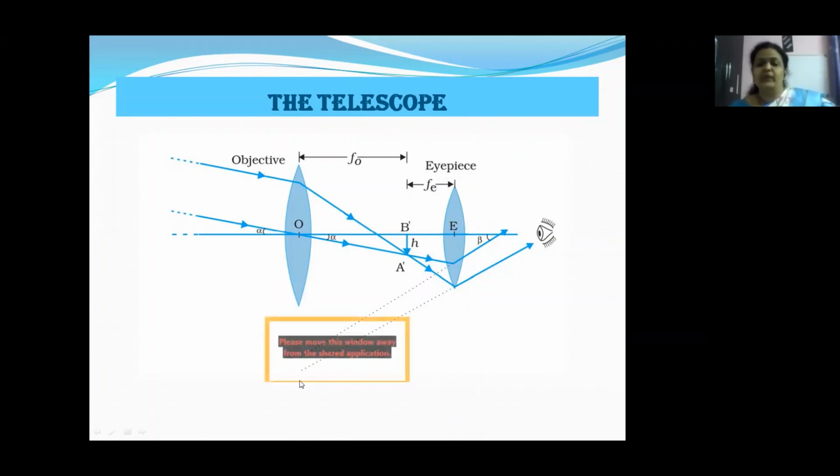Here Fo is the focal length of the objective and Fe is the focal length of the eyepiece. You can see here, children, there are angles. Alpha is the angle subtended by the object at the eye, and beta is the angle subtended by the image at the eye.